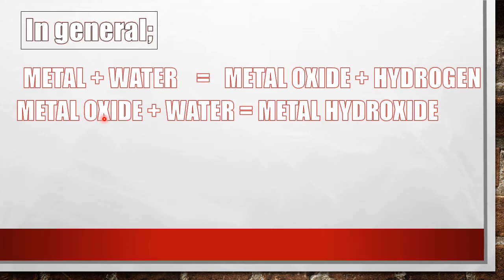Then this metal oxide dissolves in water to produce the metal hydroxide. I again repeat, metal reacting with water produces metal oxide plus hydrogen gas, and metal oxide plus water gives us metal hydroxide.